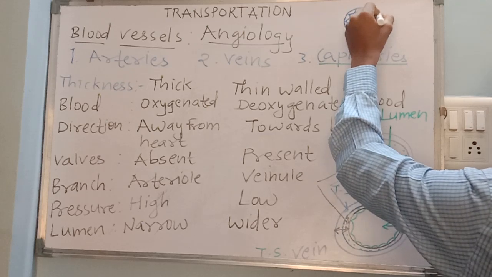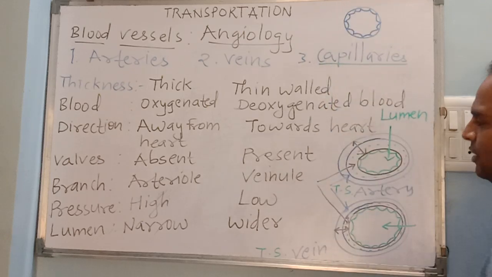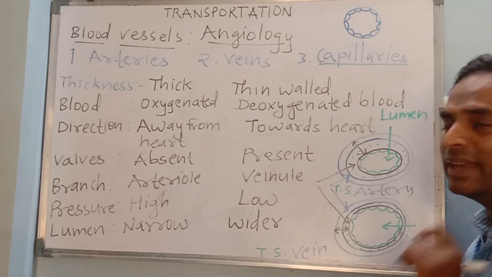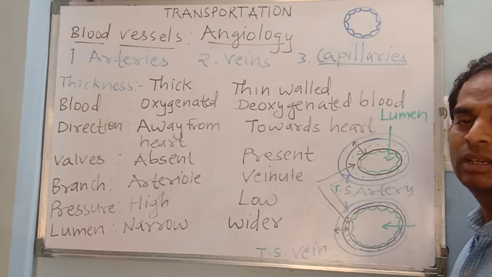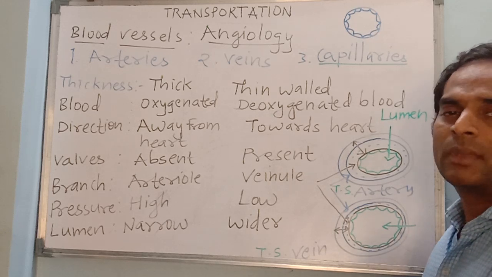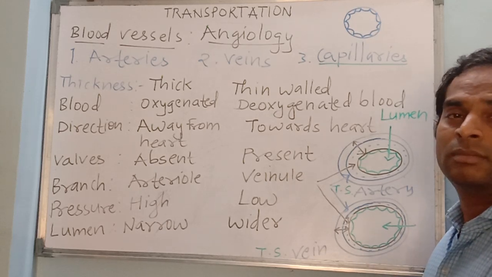It does not have the outer layer and middle layer which are there in the artery, but it has only the inner layer, and therefore we can call capillaries the smallest blood vessels, very thin walled, and these are the only blood vessels which are responsible for exchange of materials.